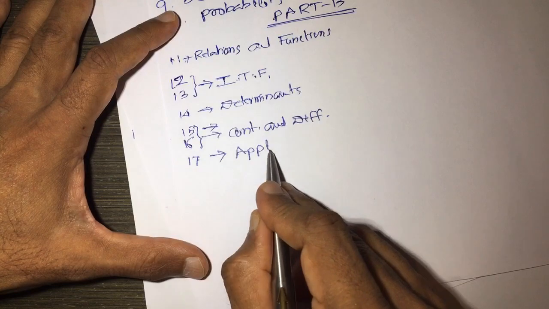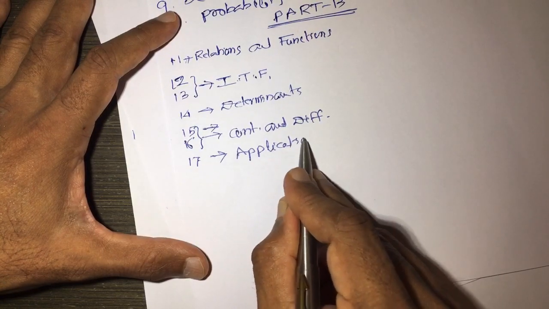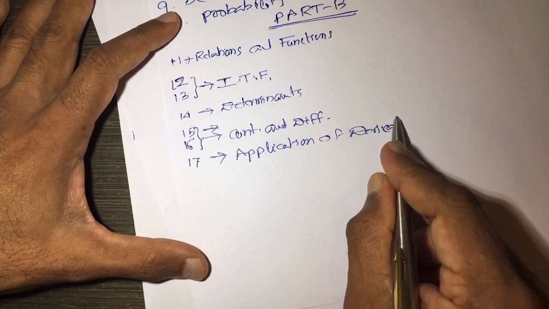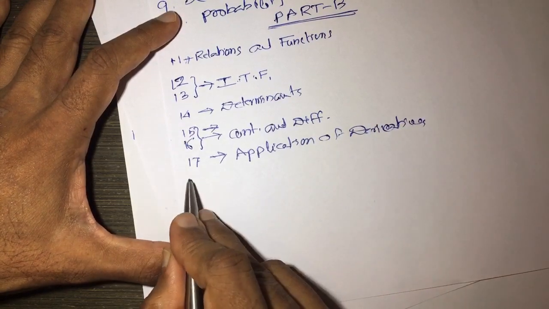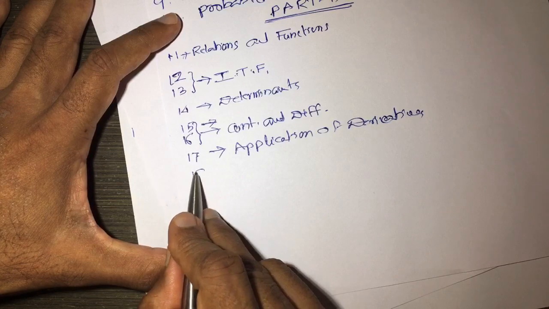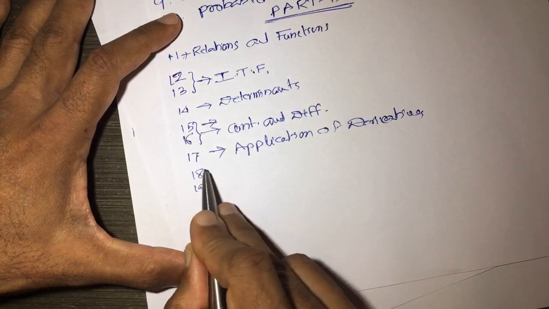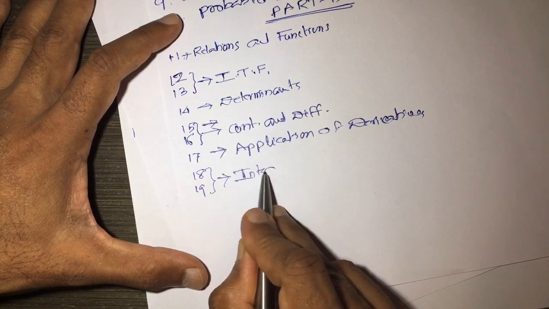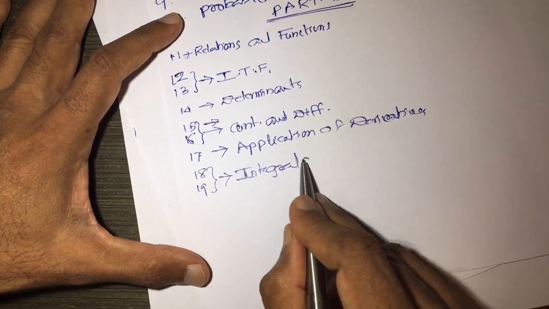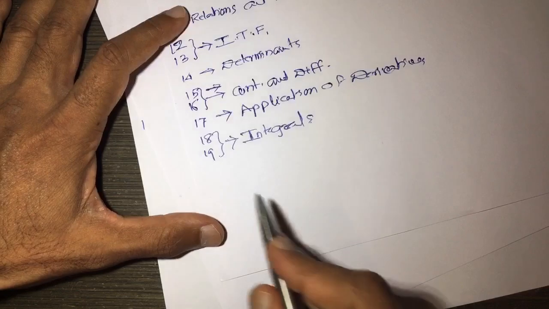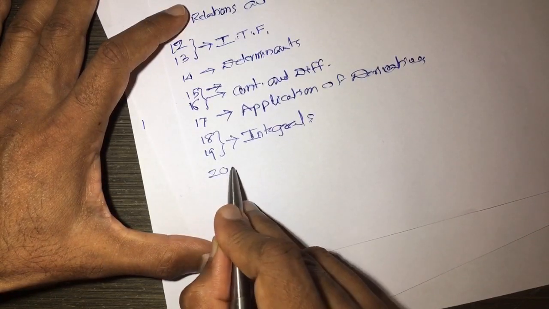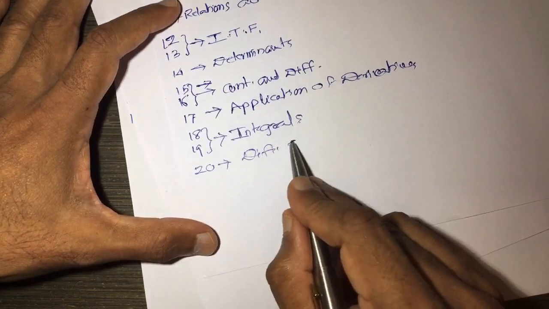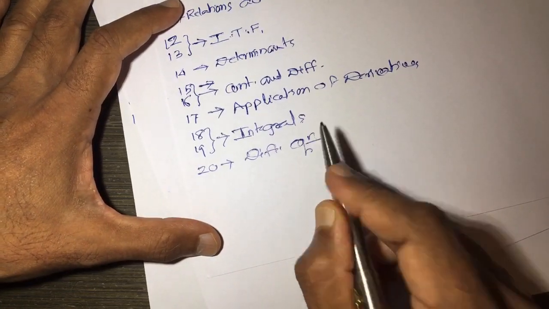Question number 17 is on application of derivatives. After that, question number 18 and 19, two questions on the same chapter, integrals. After that, question number 20, which is on differential equations.